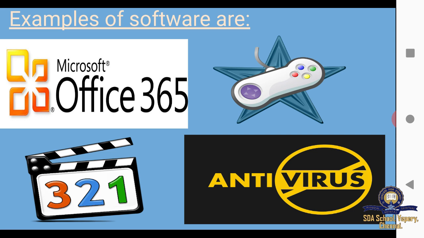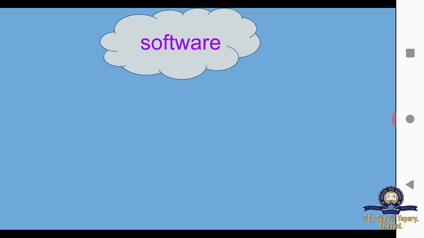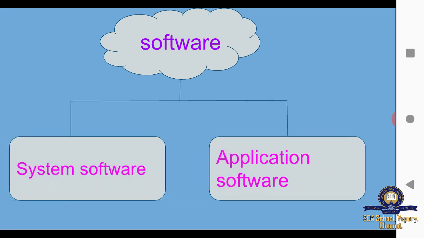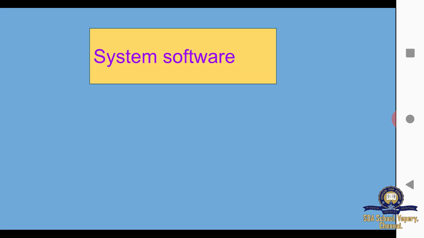Software is of two types: the first one is system software and the next one is application software. System software is a program specially designed to control various activities of a computer system.